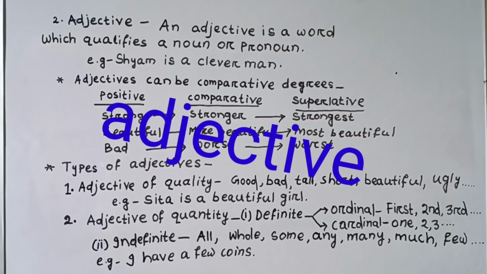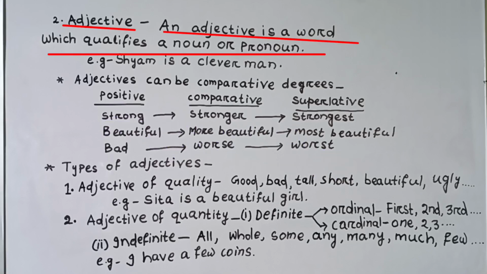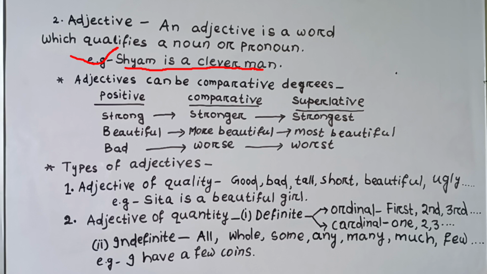Second part of speech is adjective. An adjective is a word which qualifies a noun or pronoun. For example, Shamu is a clever man. Here clever is an adjective and man is a noun. The word clever qualifies the word man.